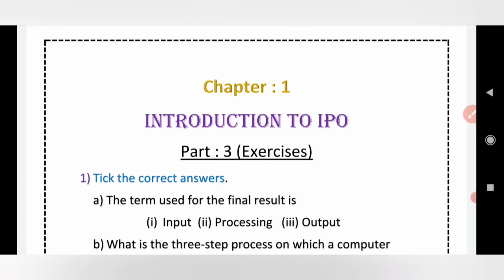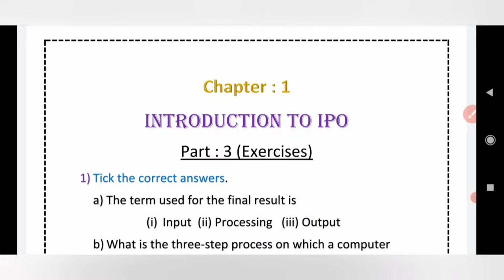Okay, so in the previous video we have done the first chapter revision, that is introduction to IPO. IPO stands for input, processing, output. In the first chapter we studied the working of a computer. A computer works on three steps, input, processing, output, which is known as the IPO cycle. Every data or instruction is input, every action is a process, and the result of every action is output.